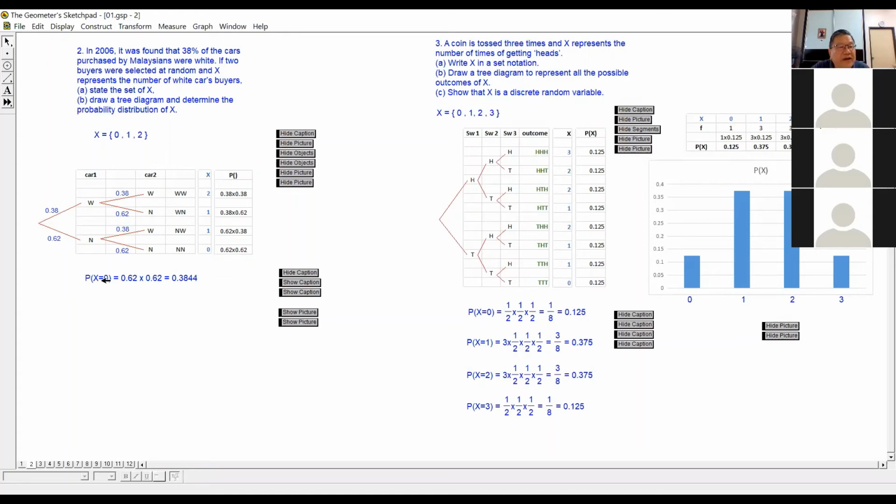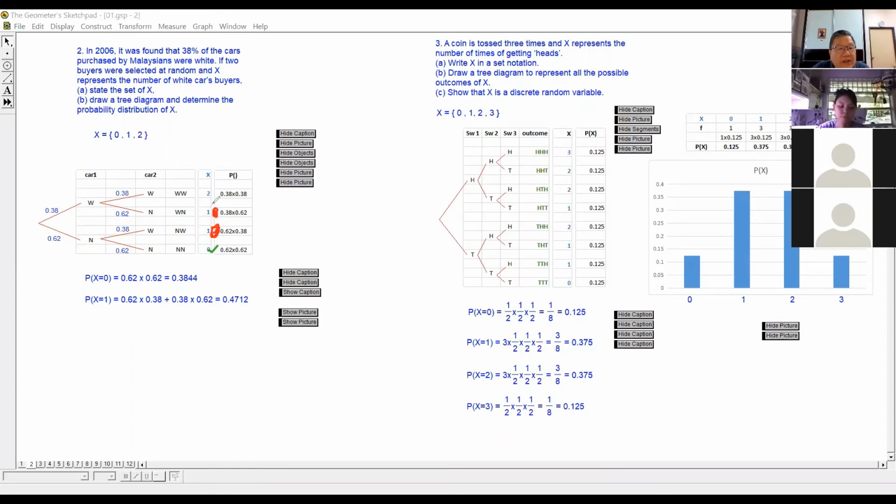So probability of X equals to 0 is this case, and the probability is 0.62 times 0.62. Now we want to find the probability of X equals to 1. X equals to 1 is these two cases, so here already multiplied, here already multiplied.